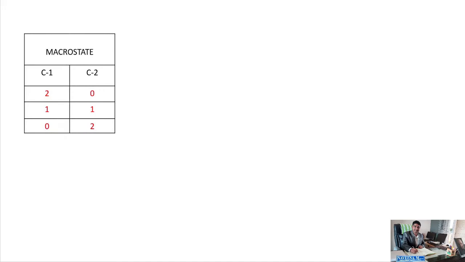Now, let us learn the statistics of identical particles. If we have two identical particles and we wish to distribute them into two exactly similar compartments, say C1 and C2, we may have three different distributions.